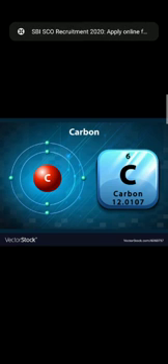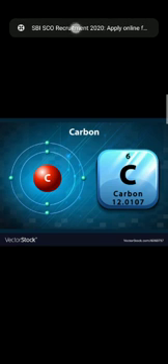Carbon atoms can also form stable bonds with other carbon atoms. In fact, a carbon atom may form single, double, or even triple bonds with other carbon atoms. This allows carbon atoms to form a tremendous variety of very large and complex molecules. So, basically, the unique property of carbon is divided into two types, that is, tetravalency of carbon and catenation property of carbon.